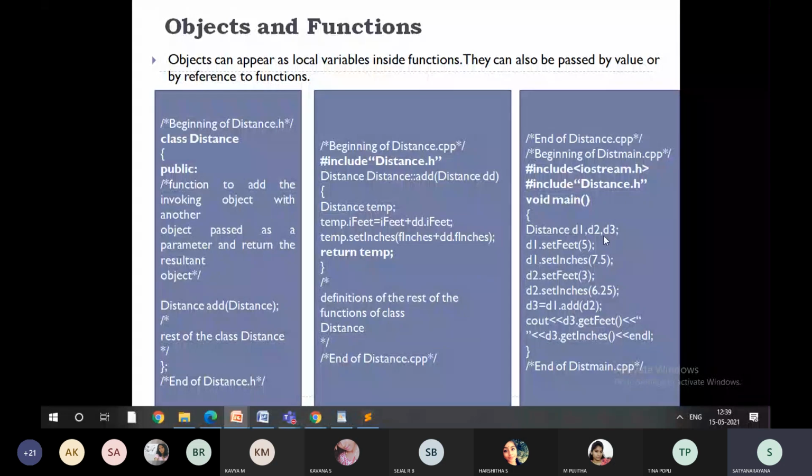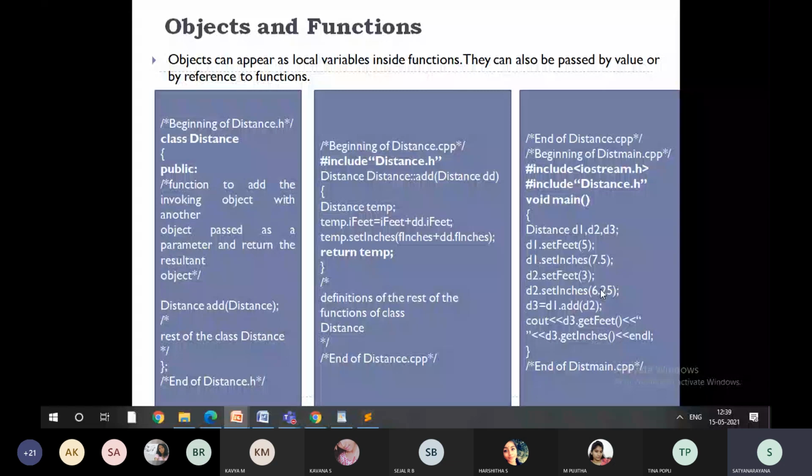The moment you create these objects with respect to the class called distance, the constructor will get created automatically. What is the default name for a constructor? The class name. It is going to be something like a function. So the default name for the constructor is the class name, and the default syntax is the class name followed by the function with parameters or without parameters, right?